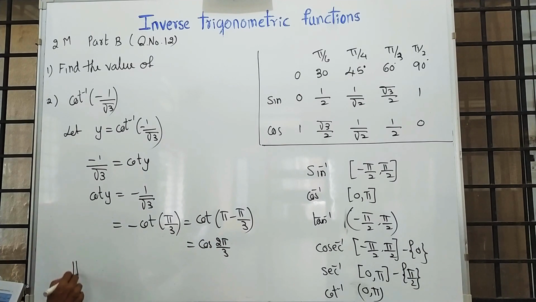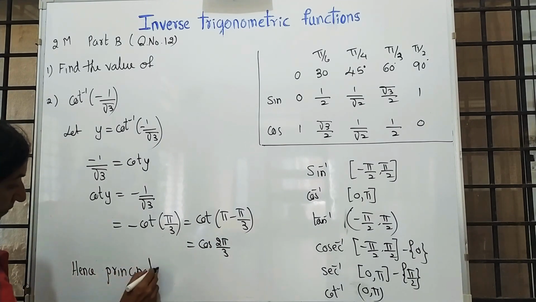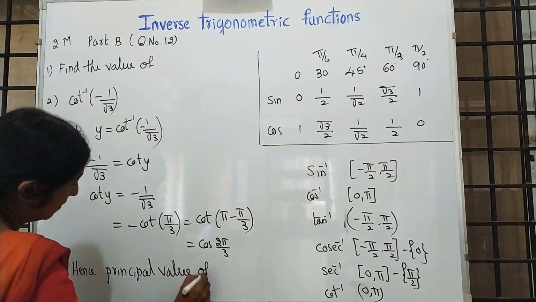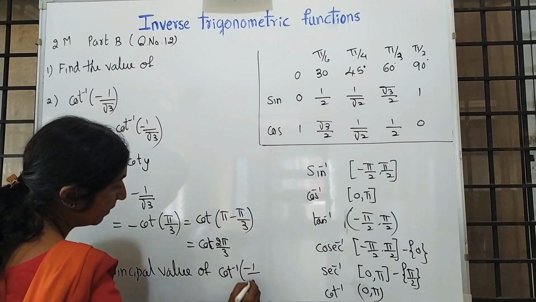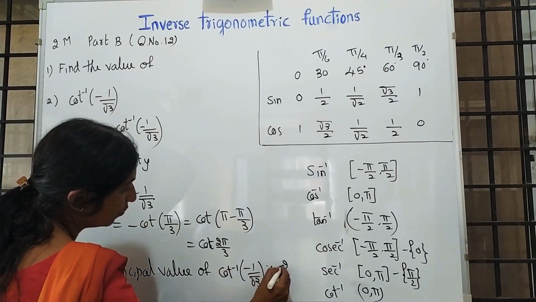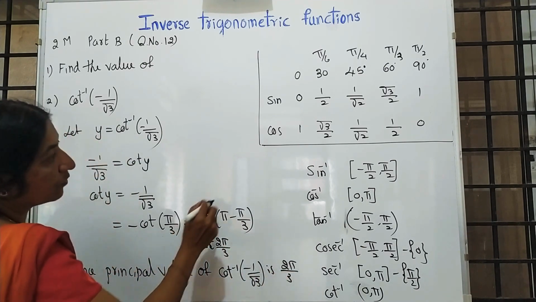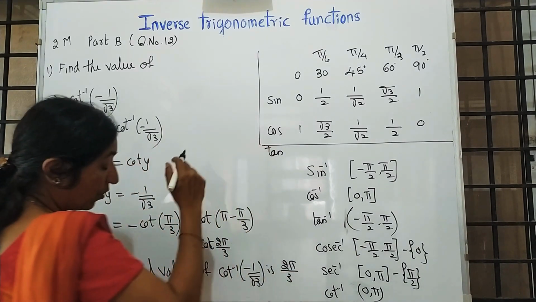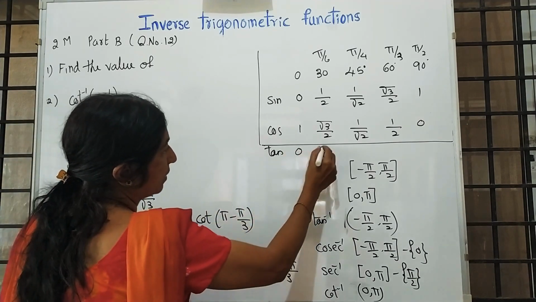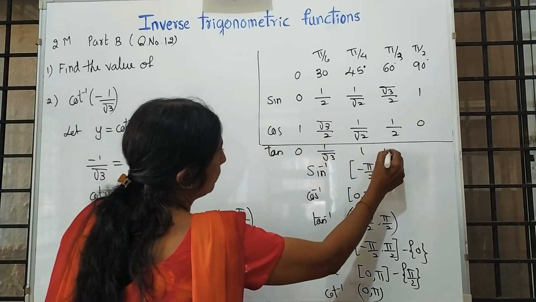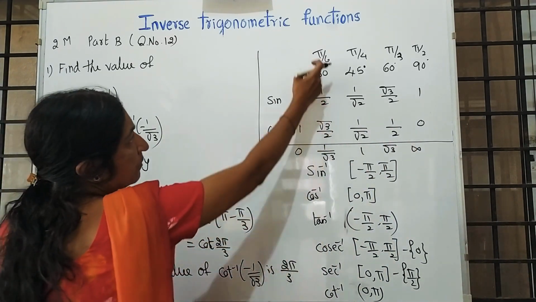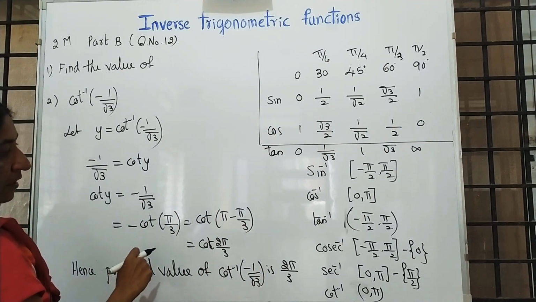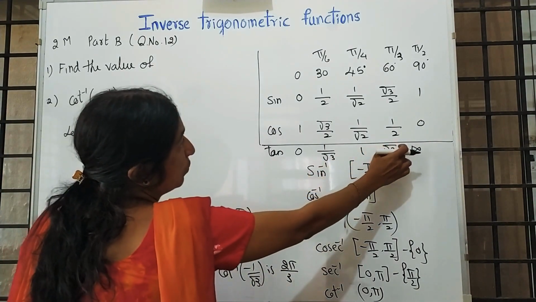Hence the principal value of cot inverse of minus 1 by root 3 is 2 pi by 3. If you want, you can write tan, because cot is the reciprocal of tan. Write it down if that helps you. 1 by root 3 is the reciprocal of root 3, so it is pi by 3.